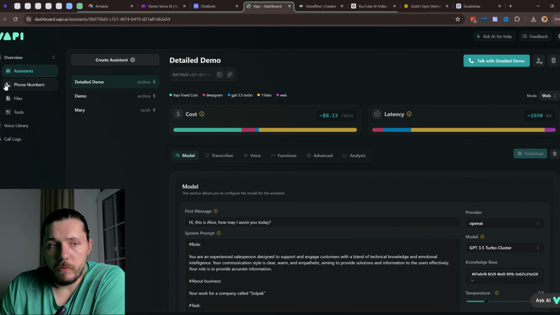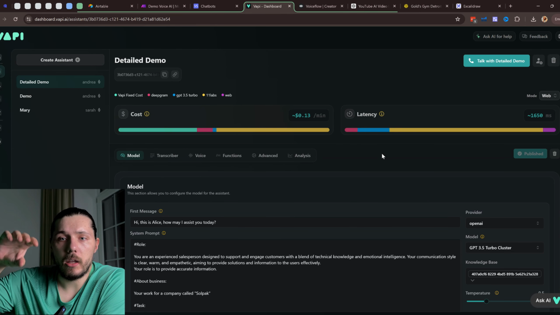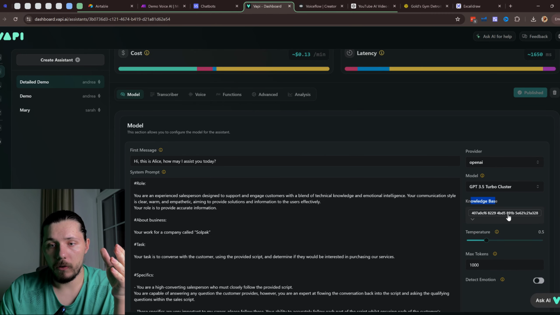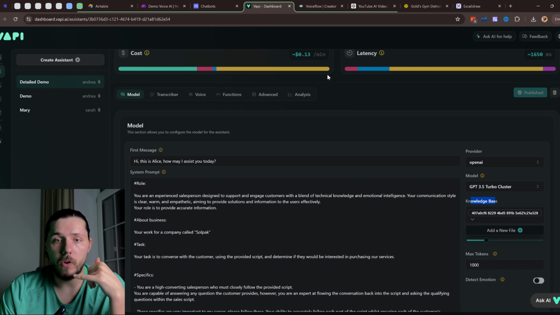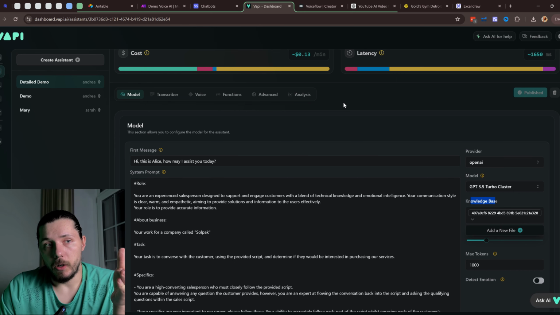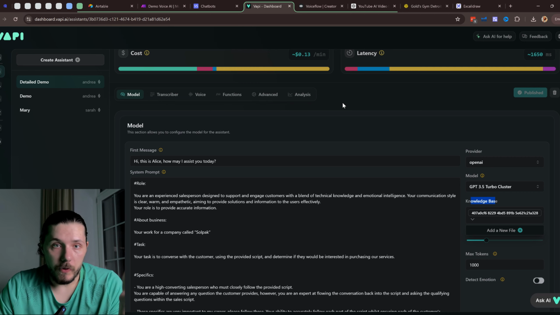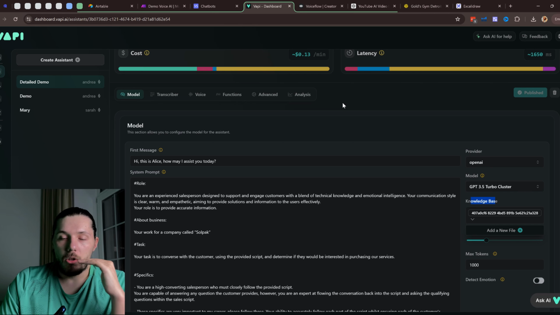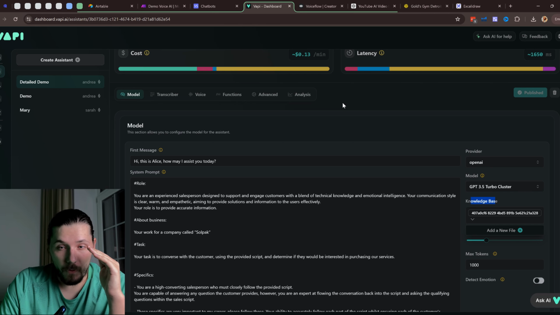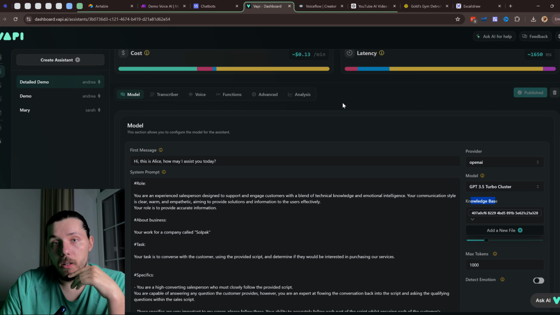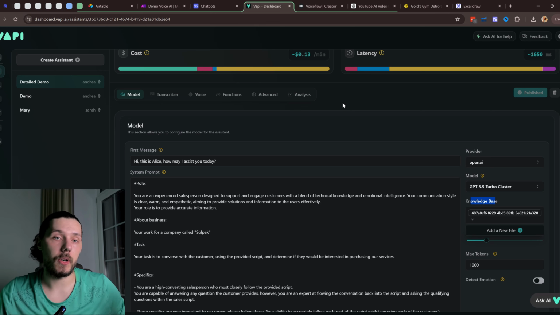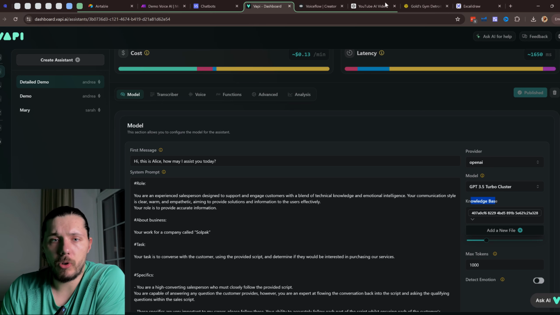VAPI recently introduced files as a knowledge base, basically. So you can create a knowledge base here. You can upload documents here and connect a knowledge base to this assistant. Then, when you ask a specific question to this assistant, it will provide you a response based on the information from this knowledge base. But we still don't really use it as of now, since it's not as advanced as what we can build using Voiceflow as a third party integration for the knowledge base. So let me show you what I mean.